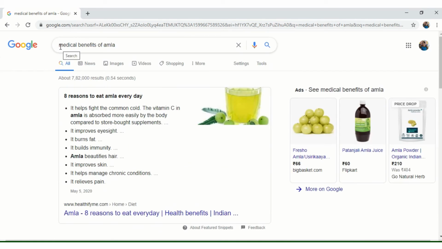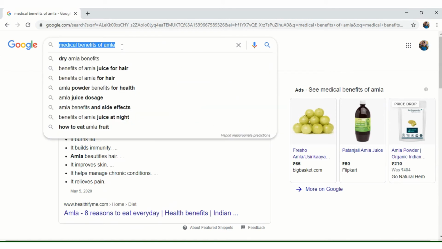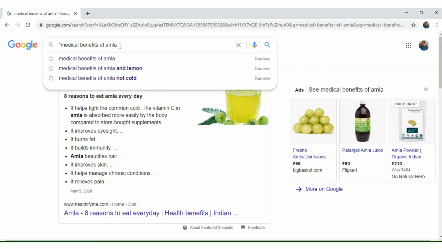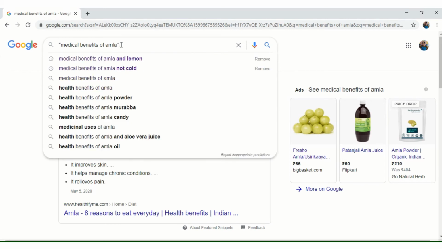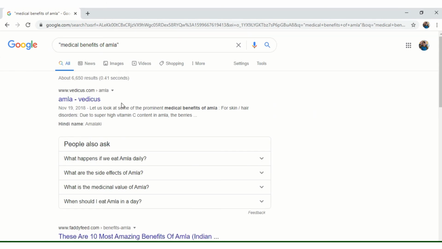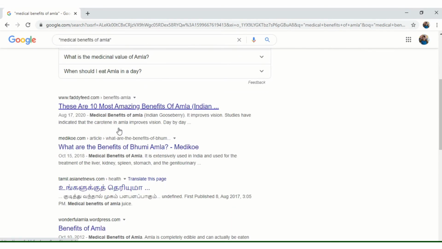In the search result, if the exact phrase medical benefits of Amla should be listed, then in the search, the keywords should be given in quotation marks and press enter. So, in the result page, every website that is listed will have the exact phrase medical benefits of Amla.